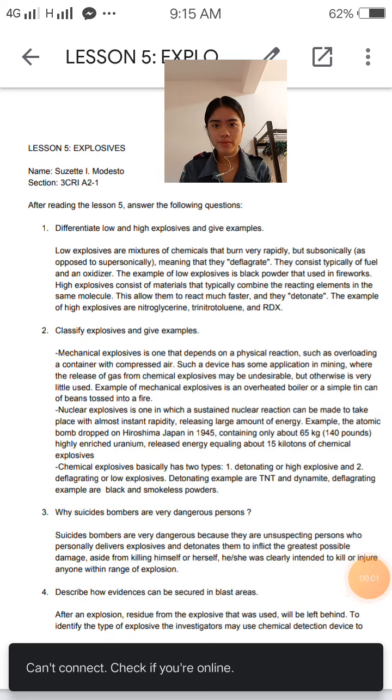Lesson 5, Explosive. After reading the lesson, answer the following questions. Number 1, differentiate low and high explosive and give example.